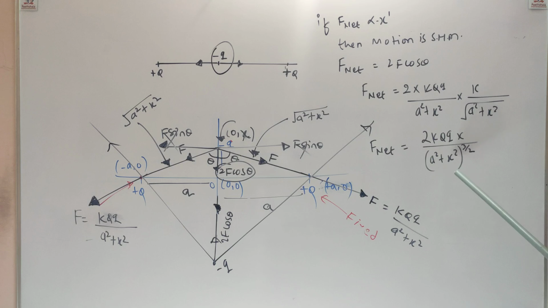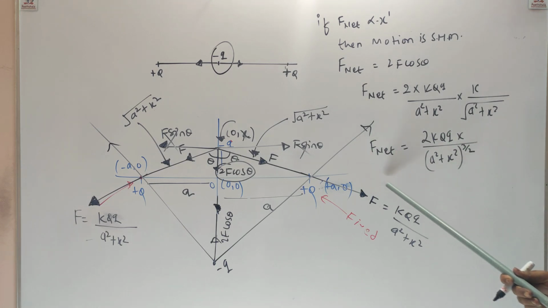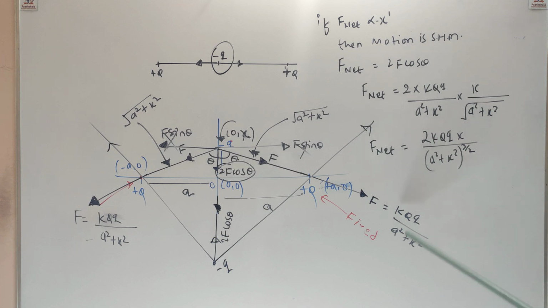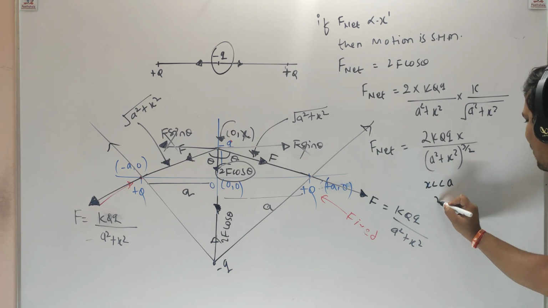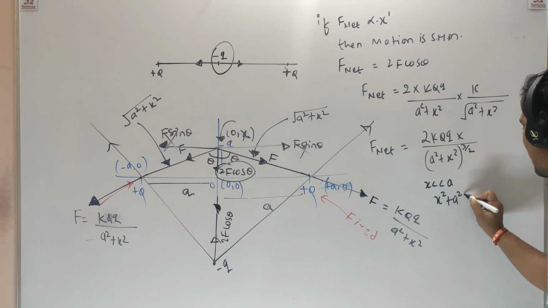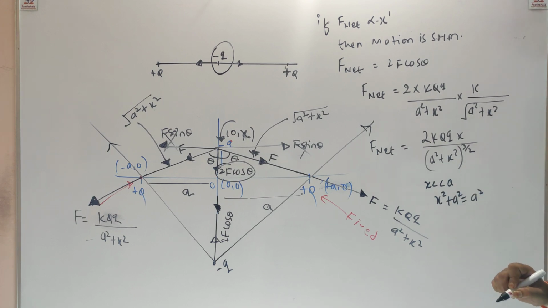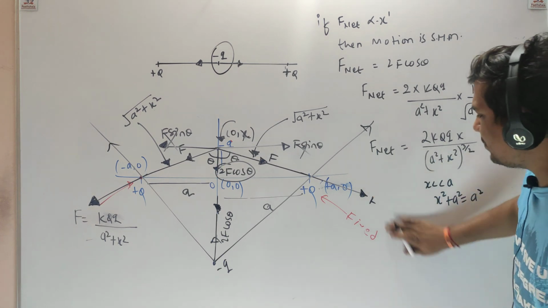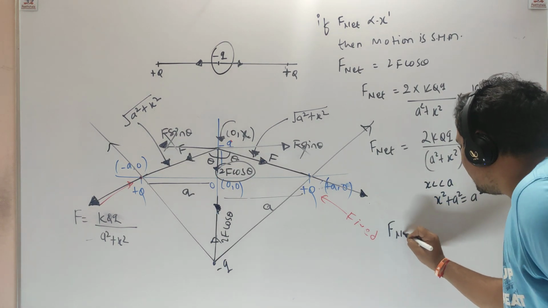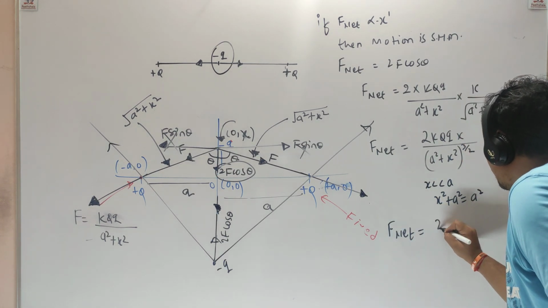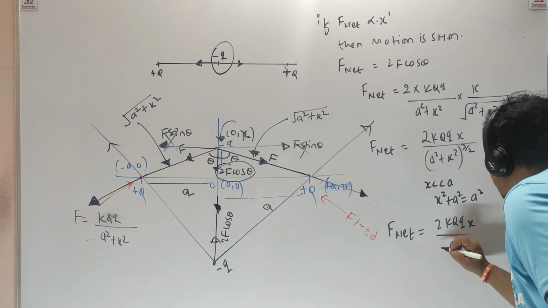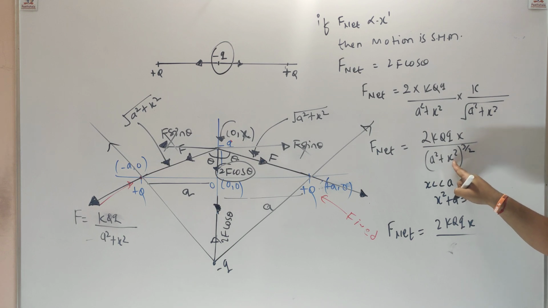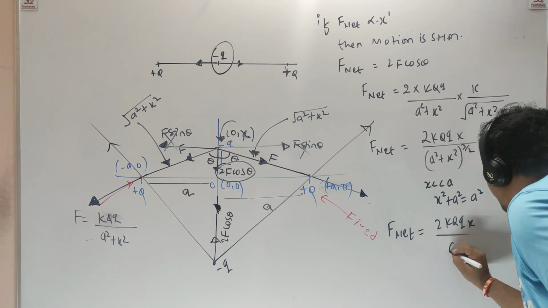Is this the final result, or can you make some more approximation in this? Because x is very, very small compared to a, we can write x square plus a square is approximately equal to a square. So F net will become 2kQqx upon a power 3, ignoring x in the denominator, since a square power 3 by 2 is a power 3.